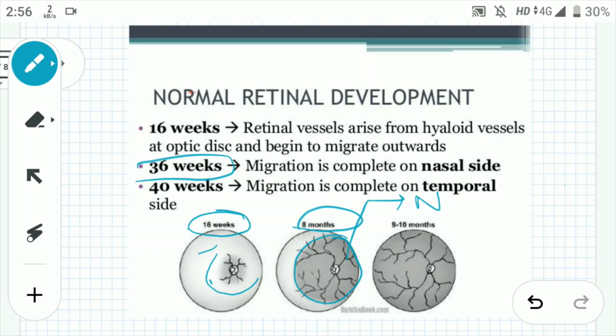Now after the delivery, at 9 to 10 months, or you can say 40 weeks, that time the growth shifts to the temporal side also. Okay. Now thus here vascularization of the retina is completed.